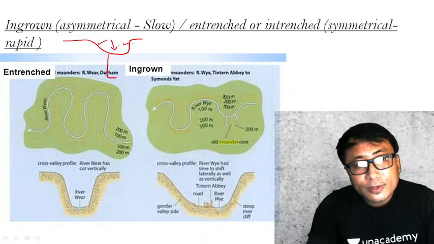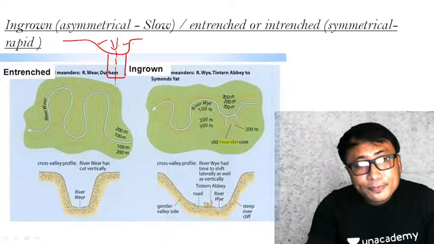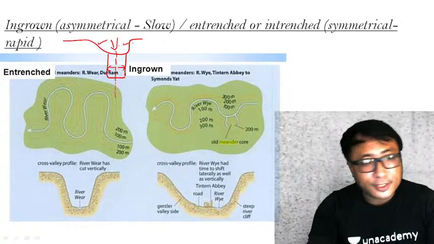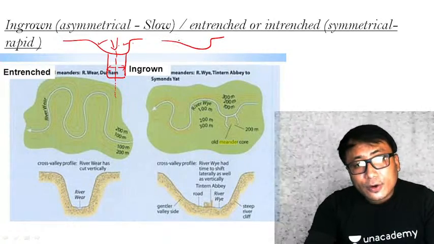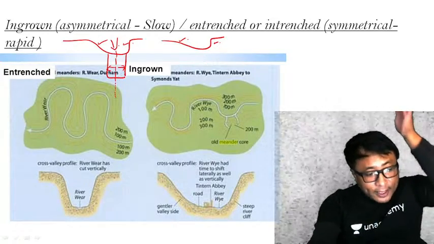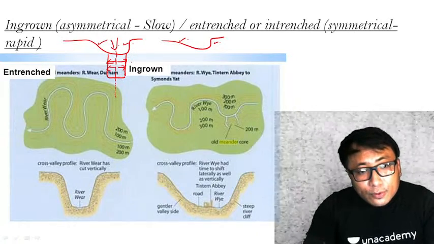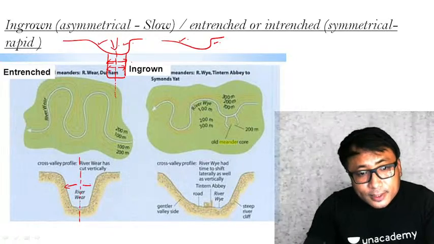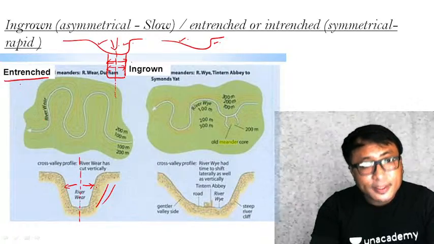So how will it be? The new meandering will cut the valley swiftly. If I draw an axis here, a reference point here, on both sides it will be symmetrical. But we know in meandering actually it should be like this: on one side sedimentation, on the other side erosion. But since the valley deepening is happening very rapidly, there will be symmetry on both sides. It will look like this. You see here, if I draw an axis here, this side is symmetrical with this. Such kind of meandering is known as entrenched meander.